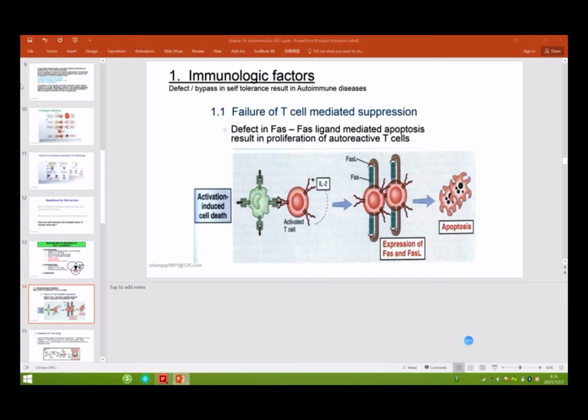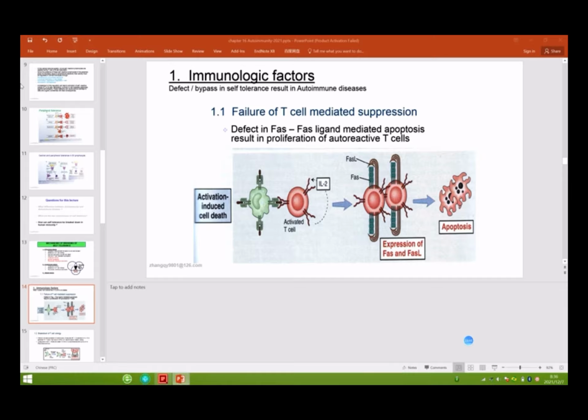No? We know that if there is an invader, a pathogen or antigen, the T cell and B cell will recognize them. They will proliferate and differentiate. So maybe in our body only 100 T cells and B cells can recognize a specific antigen, so they need to proliferate, and maybe they become 1 million. After they recognize the antigen and clear the pathogen, all these 1 million T cells and B cells will die. So how can they die? They use activation-induced cell death.